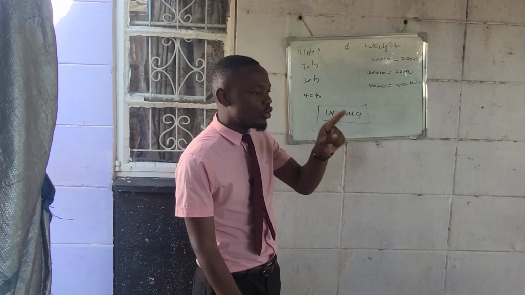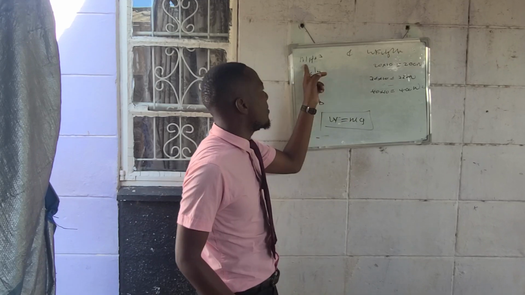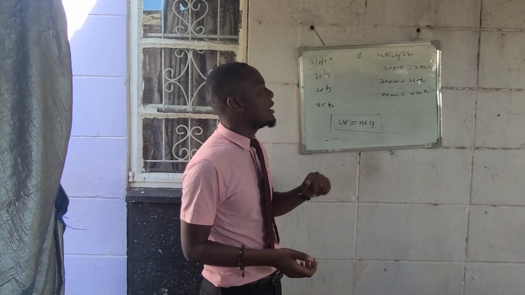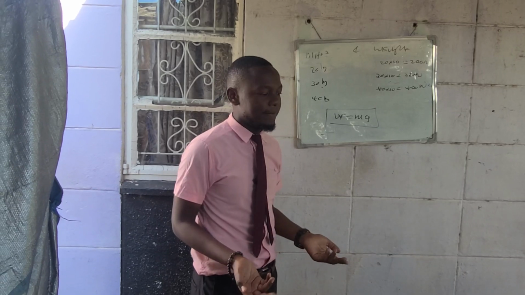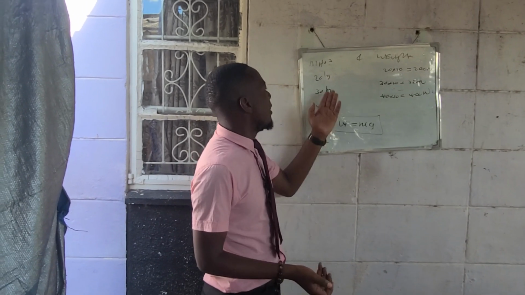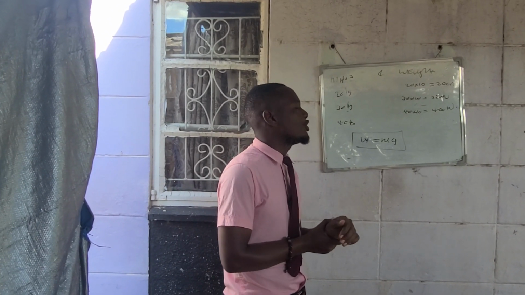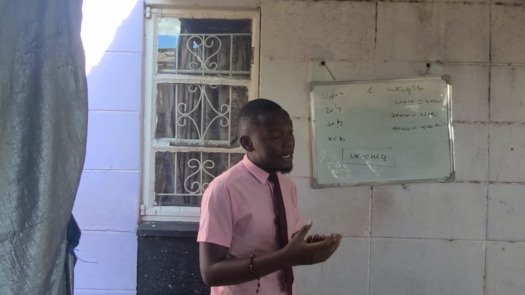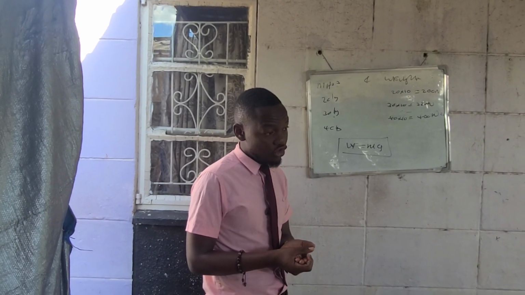So examine the difference between mass and weight. Mass is a scalar quantity, but weight is a what? A vector quantity. Yes. Then another thing: mass is measured using a balance, but weight is measured using a force meter.